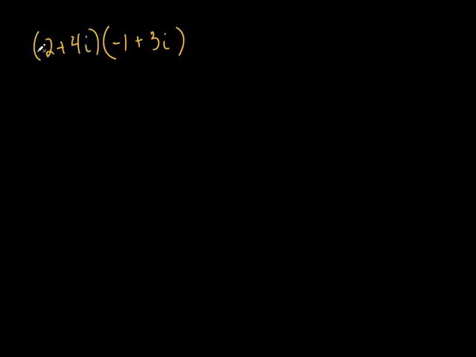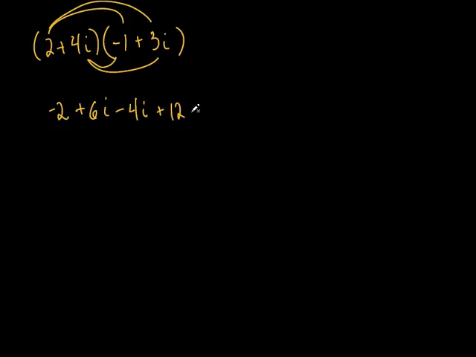First, outside, inside, last. So let's do the first. 2 times -1 is -2. That's the first. Then the outside is 2 times positive 3i, and that's a plus 6i. This is no different than what we've done before until the very end when we deal with that i. Because if this was an x, you would have done this problem exactly the same, wouldn't you? At least started off exactly the same. Let's do the inside. This is going to be minus 4i. And let's do the last. That's going to be a plus 12 i times i, which is i squared.